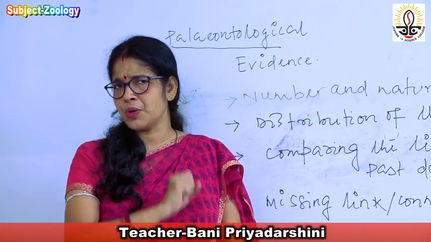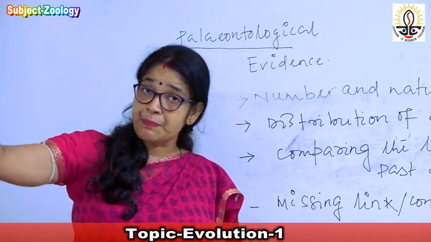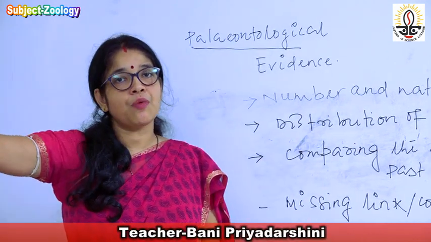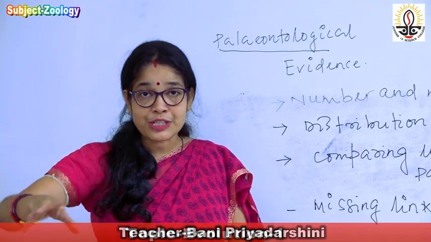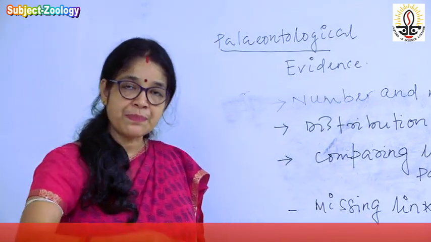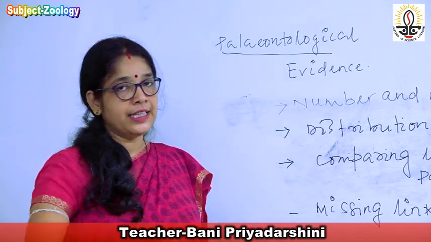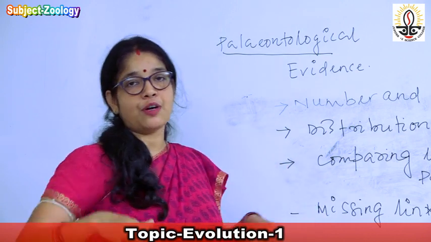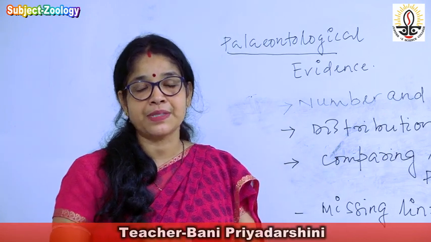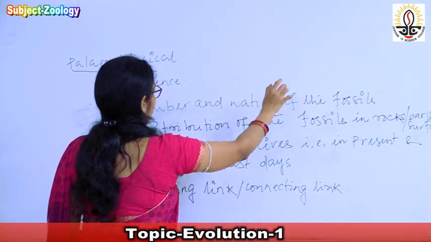From this we can conclude that in the primitive time, when the organisms were formed first, they were the simpler ones and the number was less. But gradually, as evolution proceeds and complex organisms form from the simplest organism, the number is increasing, the varieties of organisms are increasing, as well as the complexity of the organisms is also increasing. This is about the number and the nature of the fossils.